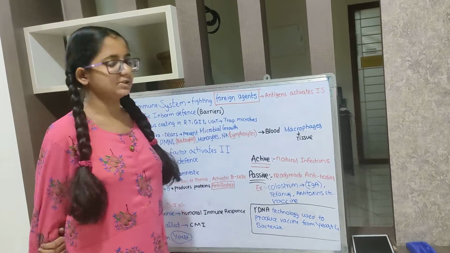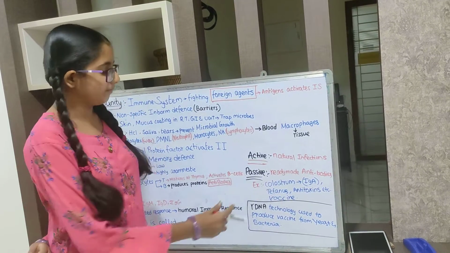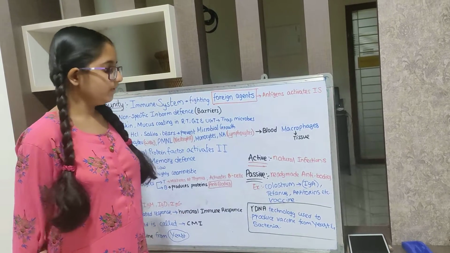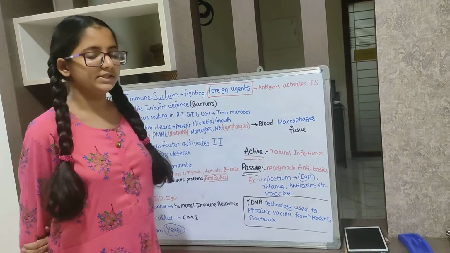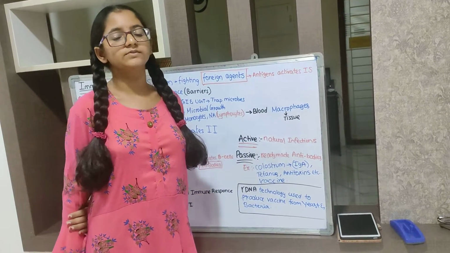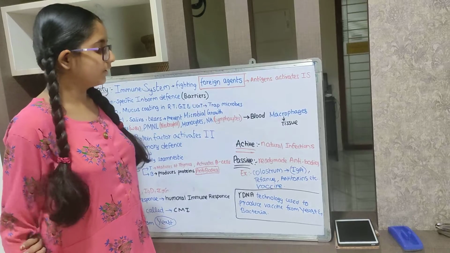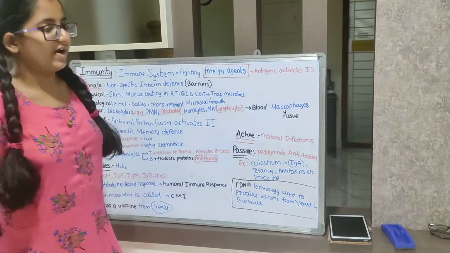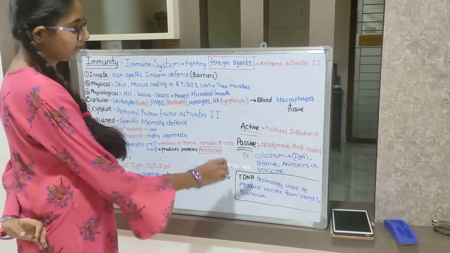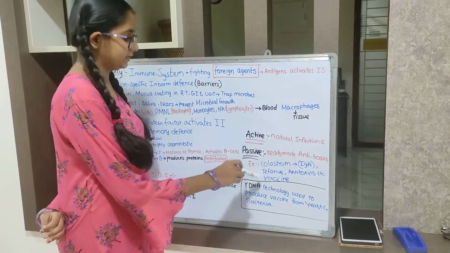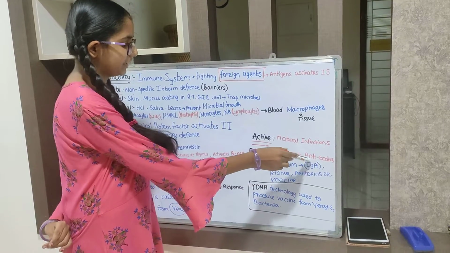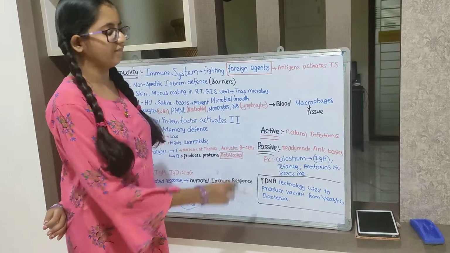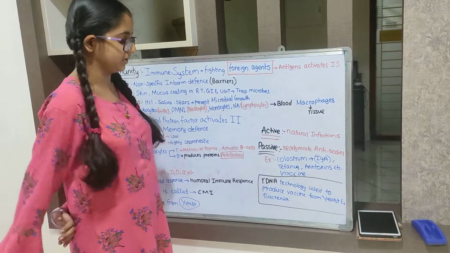Next, tetanus. As we already know, if a dog bites, we can take a tetanus injection and antitoxins. These pathogens, while entering, release some toxins. Against the toxins, antitoxins and vaccines have been discovered. Vaccination is a passive type. Many vaccines are examples of passive immunization.